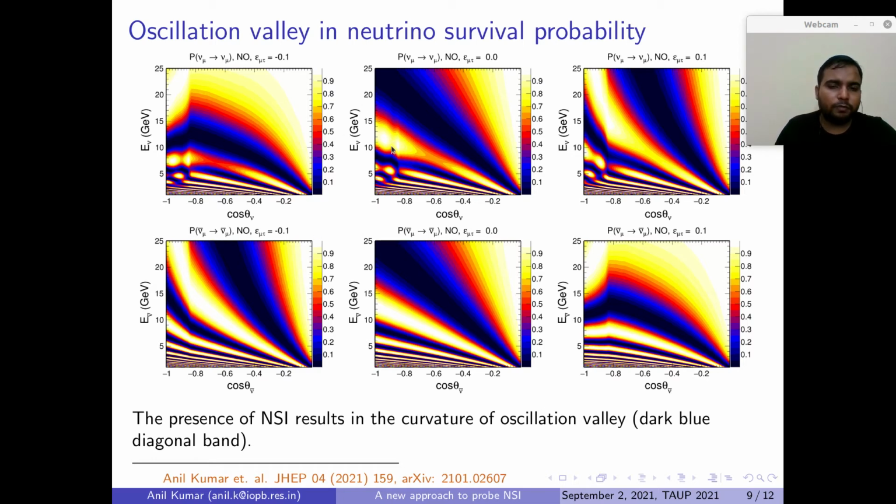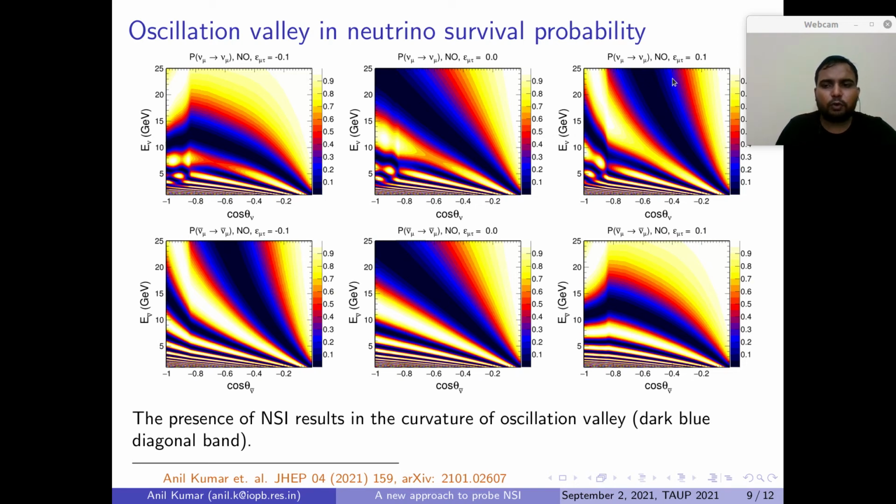If you look at one plot, on the y-axis we have the energy of the neutrino, and on the x-axis we have cos θ of the neutrino. If you look at this diagonal band, which we call the oscillation valley, it is dark blue, which means P(νμ→νμ) is around 0. So this is the oscillation valley where the survival probability becomes minimum, around 0, and this is a perfectly straight line if you look at the SI case for both neutrino as well as anti-neutrino. And there are some matter effect regions which are present for the neutrino case.